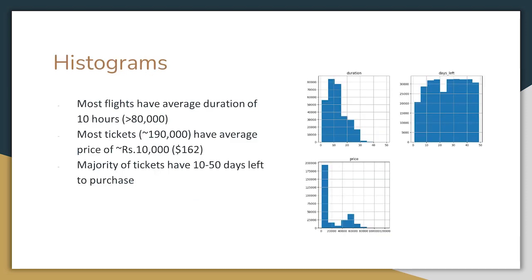For the histograms, the top left one shows that the most common duration for a flight is around 10 hours. The top right one shows that most flights have 10 to 15 days left to buy a ticket. The bottom left graph groups the number of flight tickets by their price. The most common price seems to be around 10,000 Indian rupees, which is around 162 Canadian dollars, with over 190,000 flight tickets costing that much.